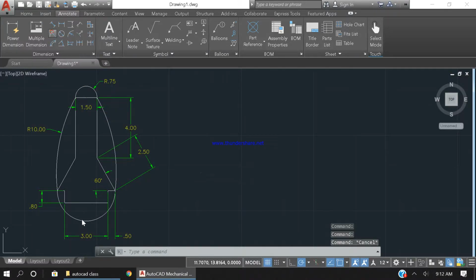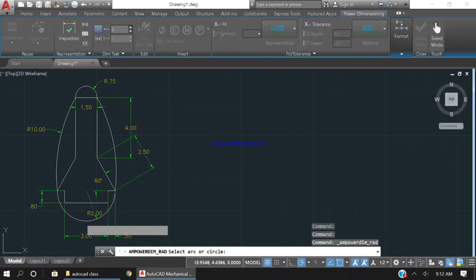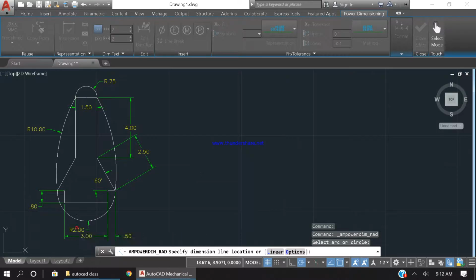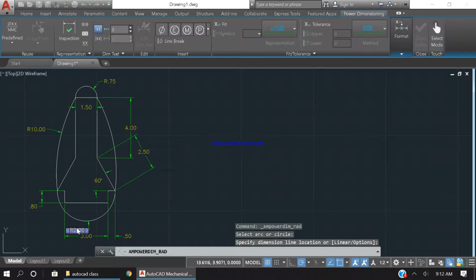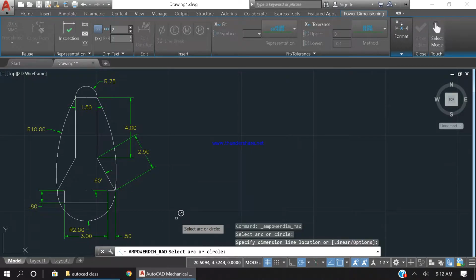And also I need to put a radius on this one. So all these dimensions are done.